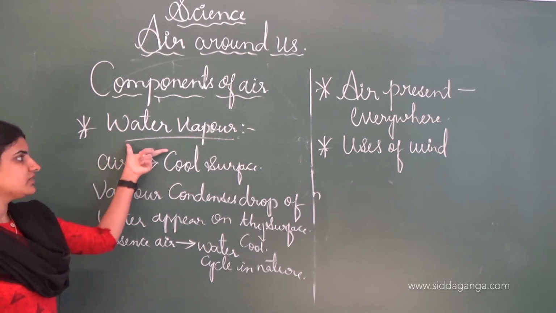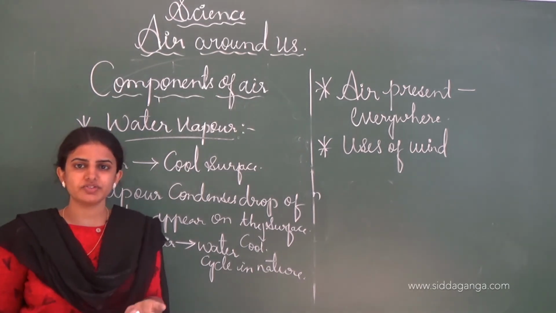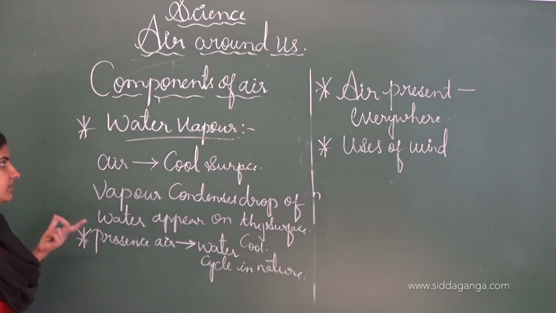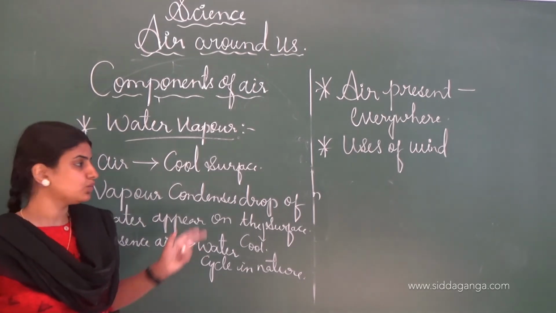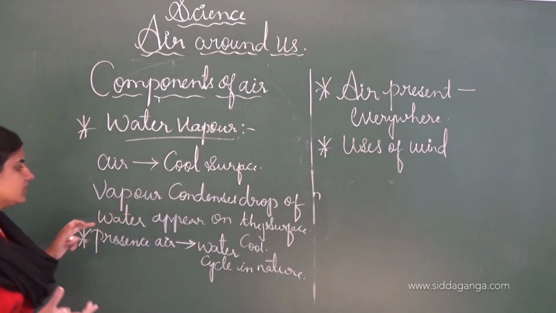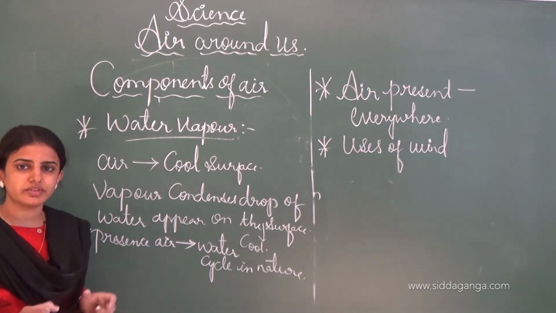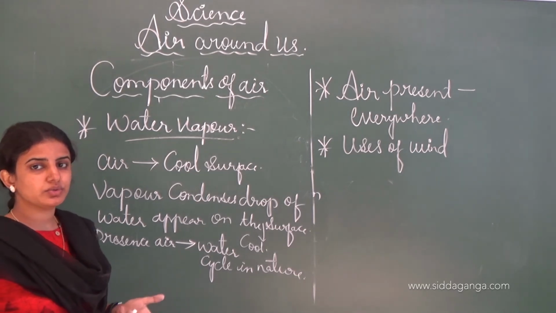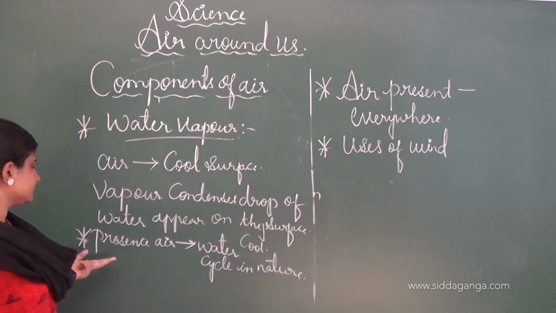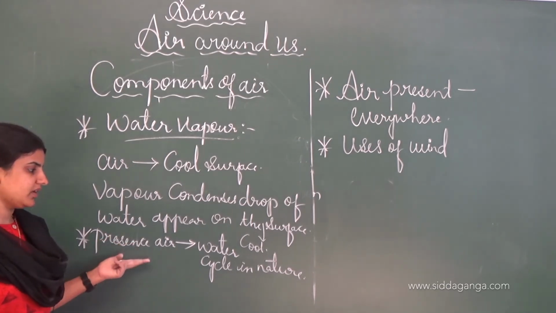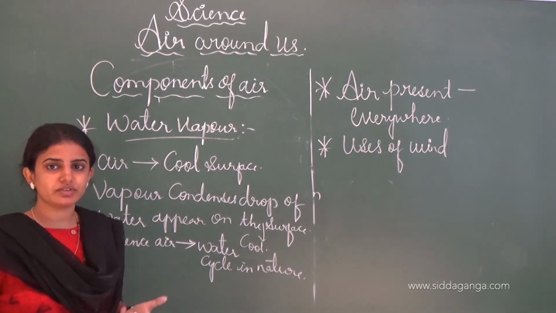In which the first one is the water vapor. As we all know, air contains moisture content, and this is nothing but the water vapor. When air comes in contact with a cool surface, the vapor condenses and drops of water appear on the cool surface. The presence of air is helpful in nature to maintain the water cycle.